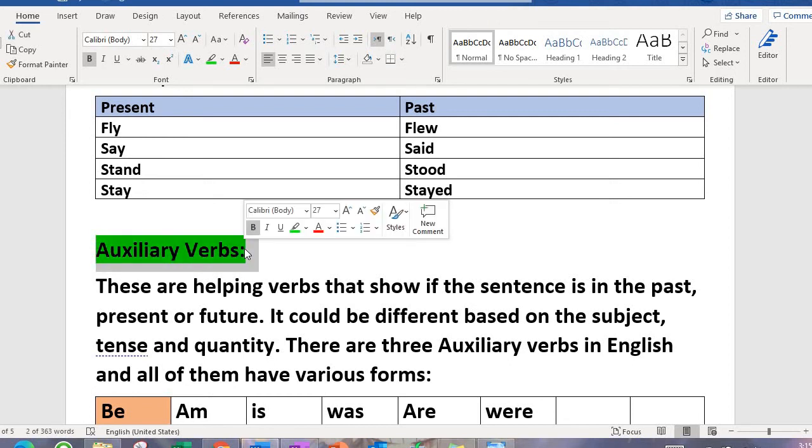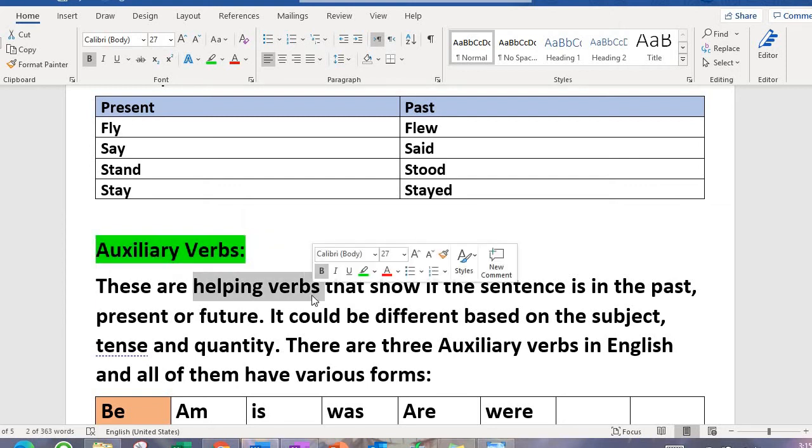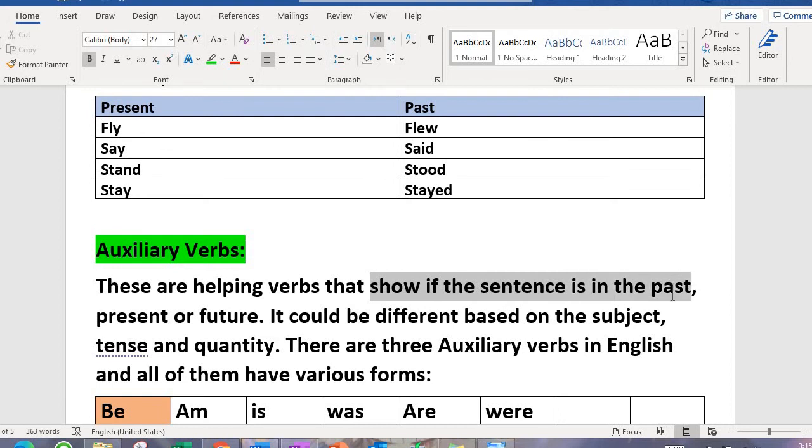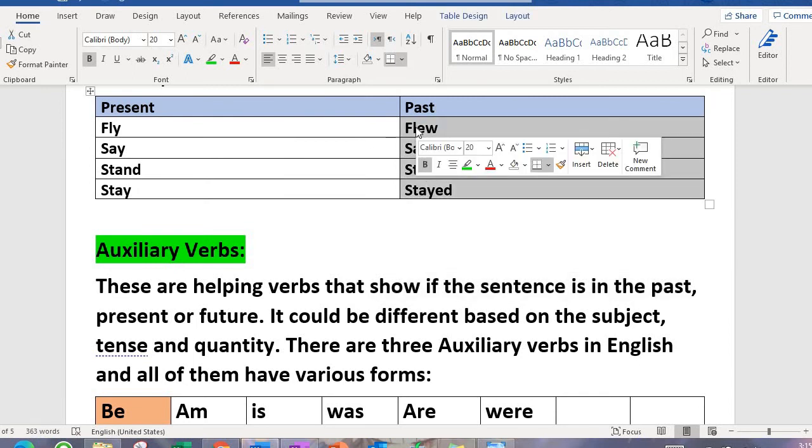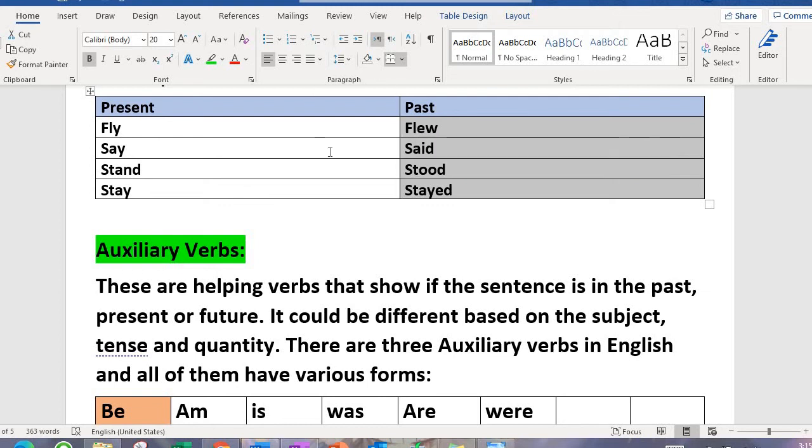Now let's remember what auxiliary verbs were. These are helping verbs, so they help the entire sentence. How do they help it? They help by showing if the sentence is in past, present or future. Now okay, we could have done it through ED, IED or using the word will, but sometimes those rules cannot be used. The same rules cannot be followed because English has different rules for different situations, and in some situations we use auxiliary verbs to tell if the sentence is in past, present or future.